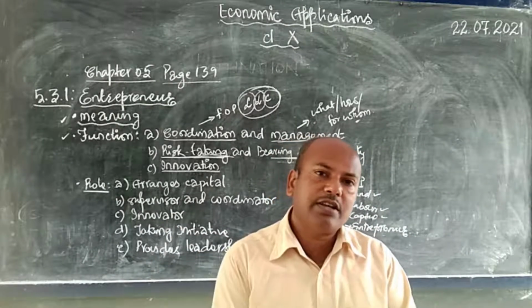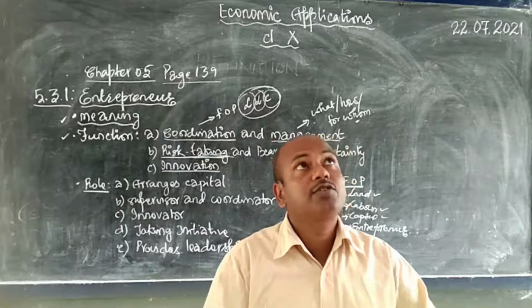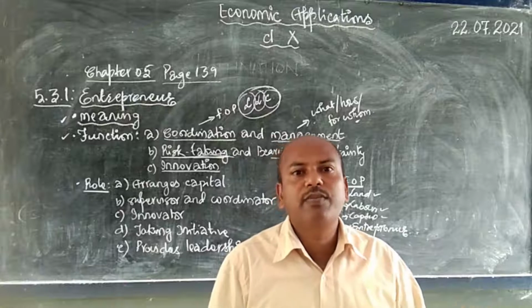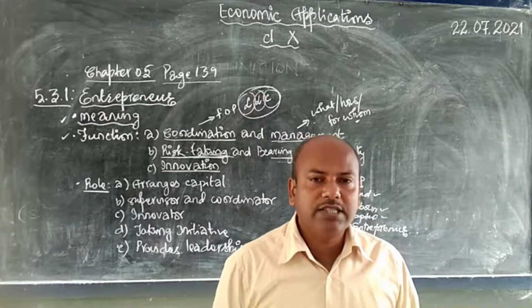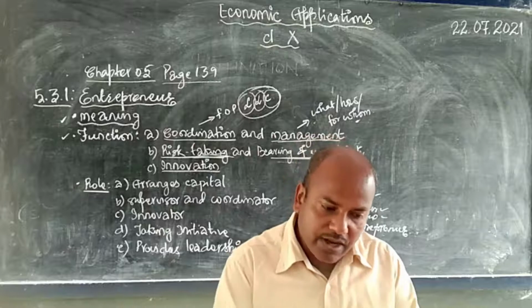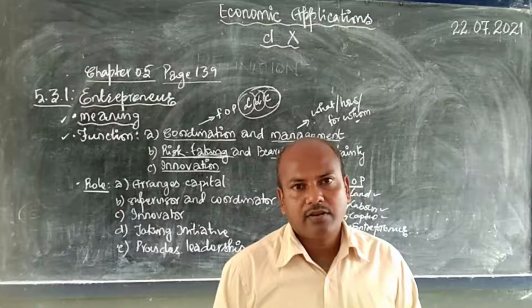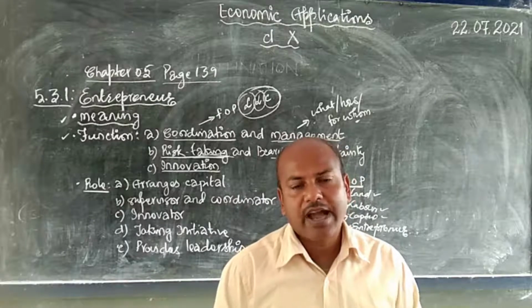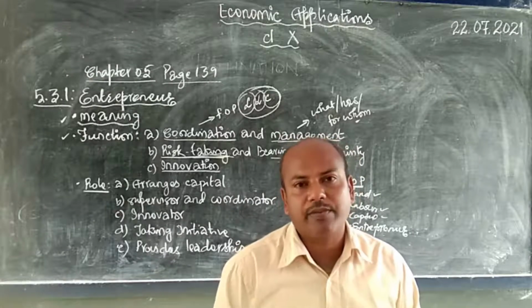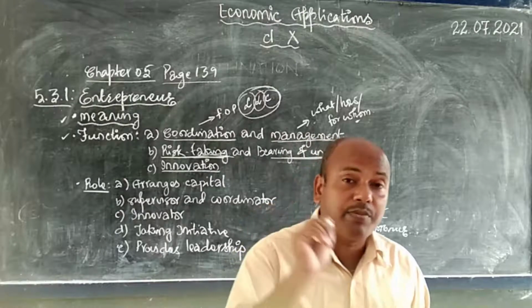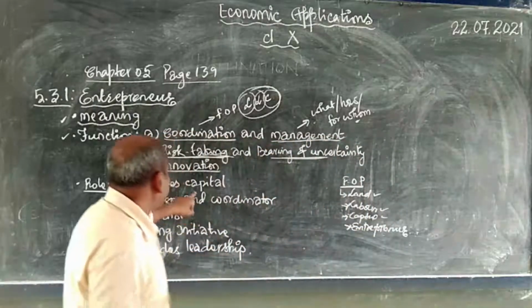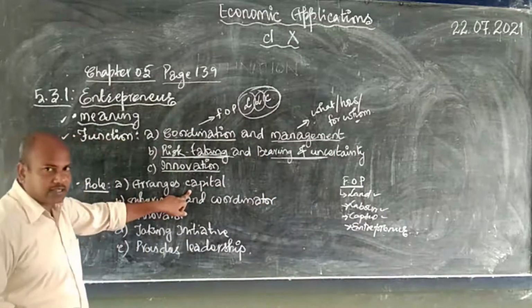Because you need capital not only to buy the land, construct a building, but you also need to make the monthly payment to your staff. You need to make the payment for the machines which you buy, buy the raw materials, hire the laborers, you have to make the payment for them. So first and the most important role of the entrepreneur is to arrange capital. He has to arrange capital.